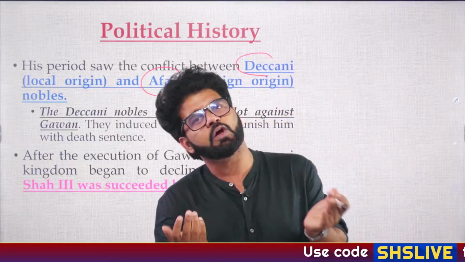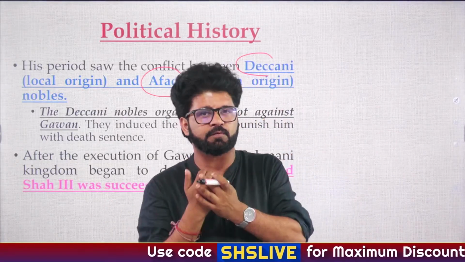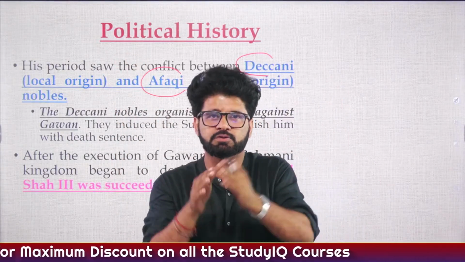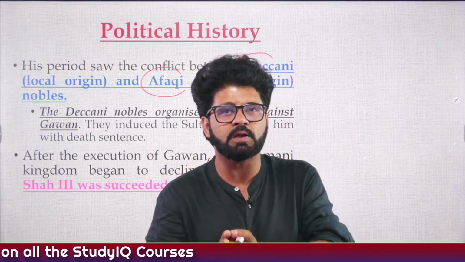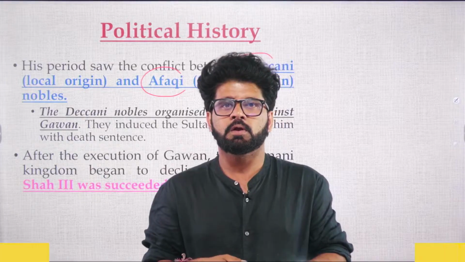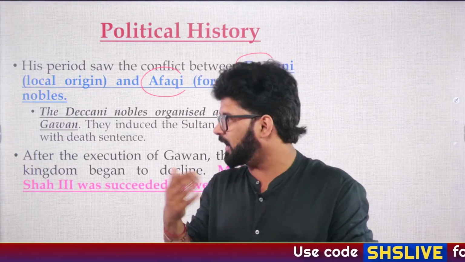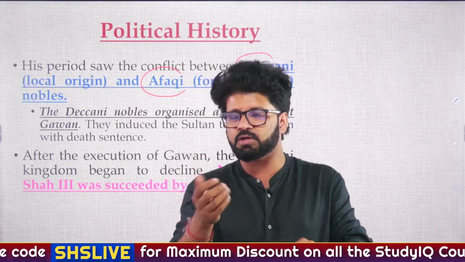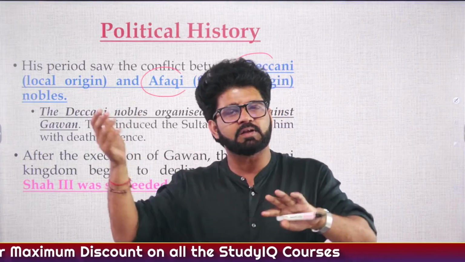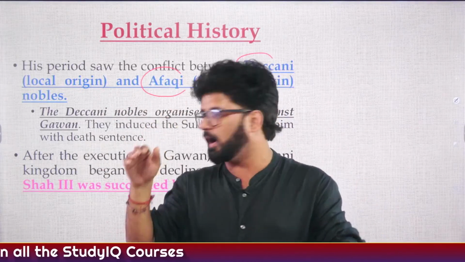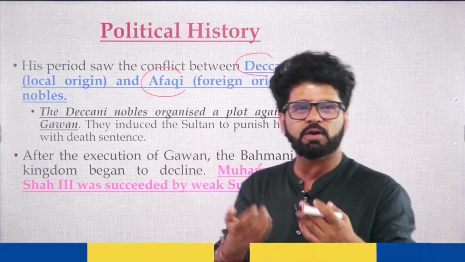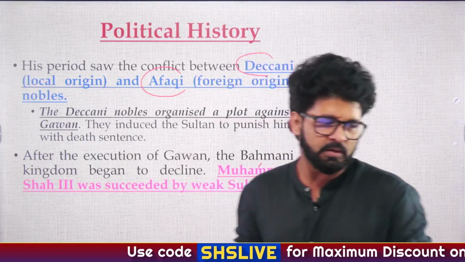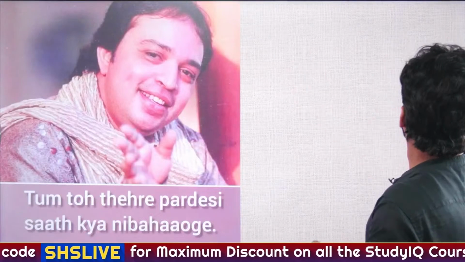Muhammad Shah, it is said, died of shock, and this is not the only instance of a king dying of shock after losing his trusted noble. If you read history, you will realize there are so many kings who do stupid things, with due respect to Muhammad Shah III, sir, and then they realize what they have done. That's why they say you should have an online journal. Earlier, I also used to do stupid things. Now, whenever I feel like doing something stupid, I open my phone journal and write whatever is in my mind. And then I realize the next day everything is so hunky-dory. So things will be up and down. The only thing we can tell Muhammad Shah III right now is, dude, you should have had an online journal rather than an offline journal. So again, fine.